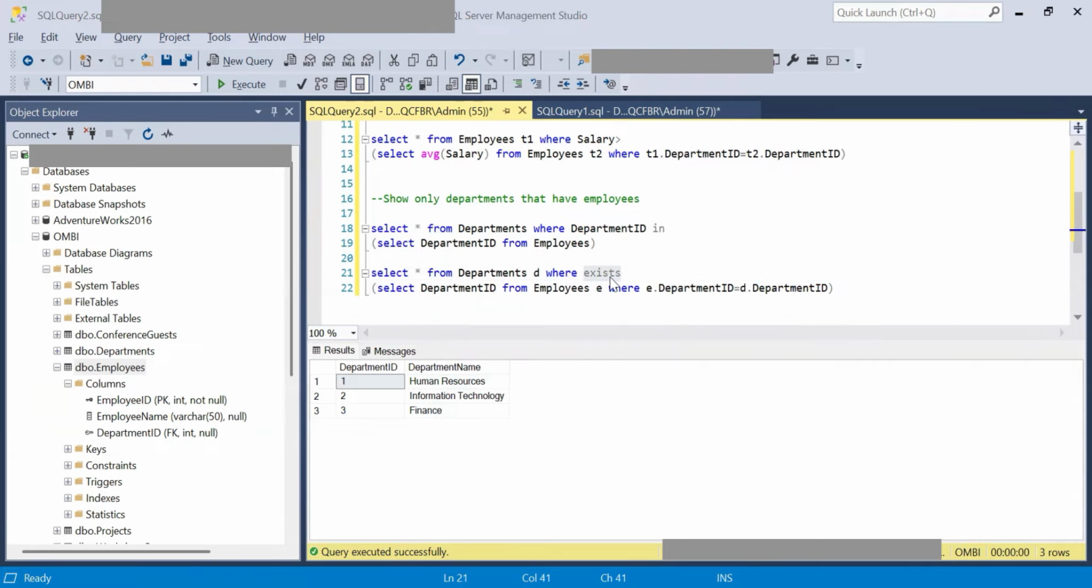So whenever there is an exists clause, SQL Server just checks is there at least one employee existing in that particular department. If yes, it returns the department, and if no, it is ignored. It does not extract the full list of department IDs which are in the employees table. Instead, it just checks for a true or false condition and returns the output.